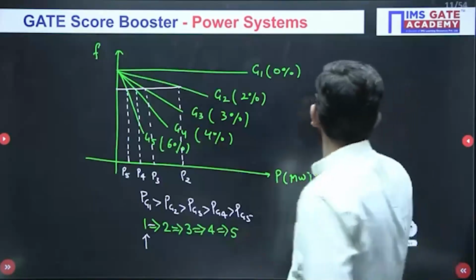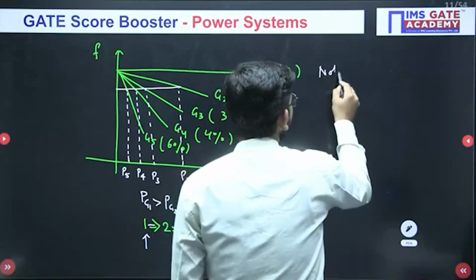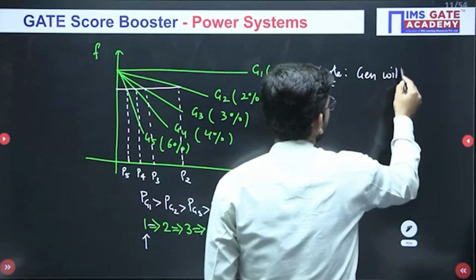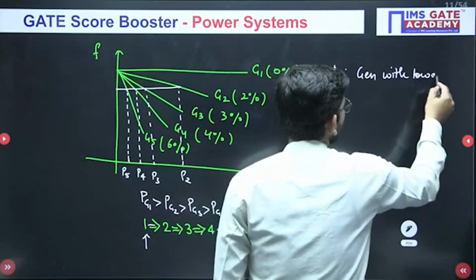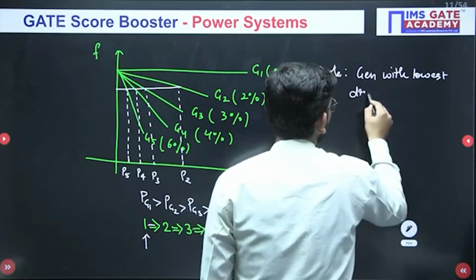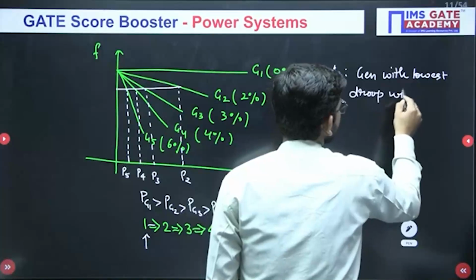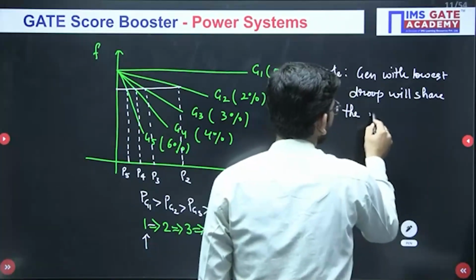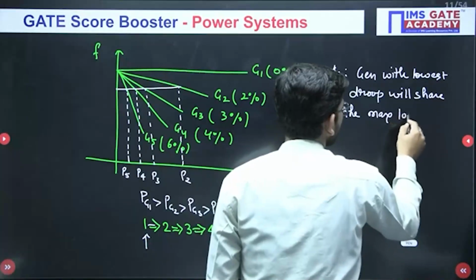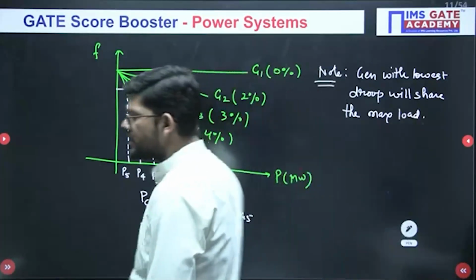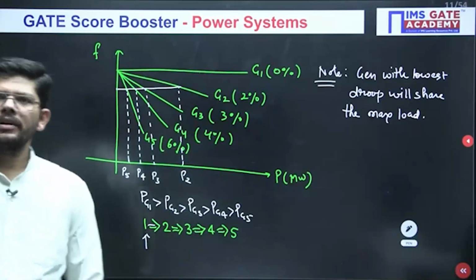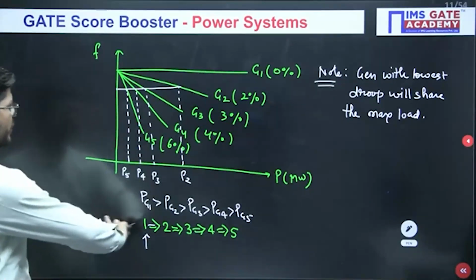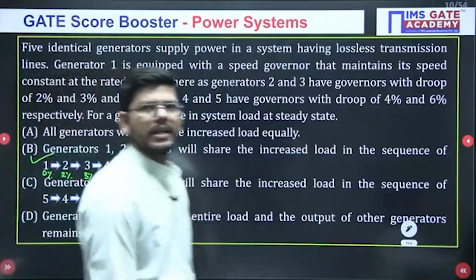Let me write it here. So the important note point is: generator with lowest droop will share the maximum load. Okay, so load sharing will be in the order of lowest droop to highest droop, isn't it? So this is why option B is the correct answer.